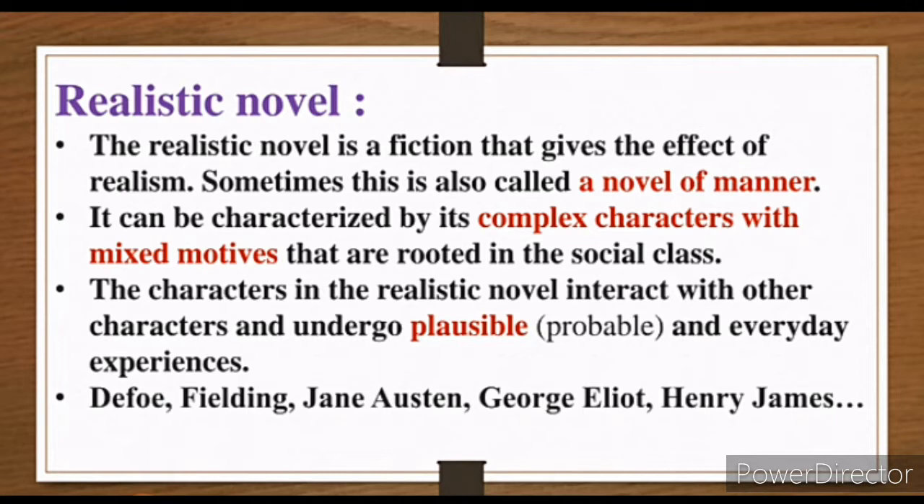The characters in the realistic novel interact with the other characters. Whatever characters are there in the novel, they talk with the other characters, and undergo plausible, probable day to day experiences. You can see what day to day experiences are there. Plausible means acceptable. Probable means day to day experiences were present. You can see, the writer talks about the reality here. Of course, complex means so many characters are there.